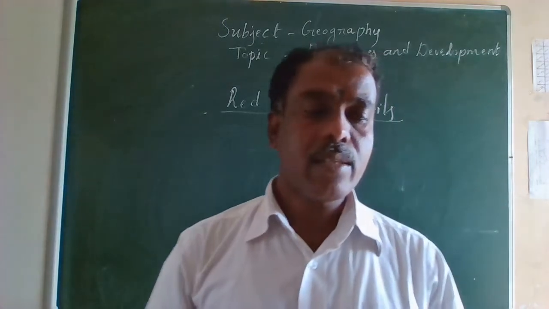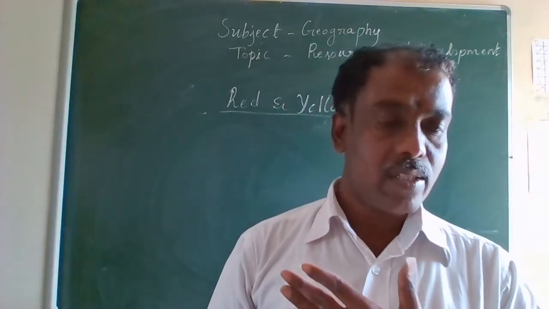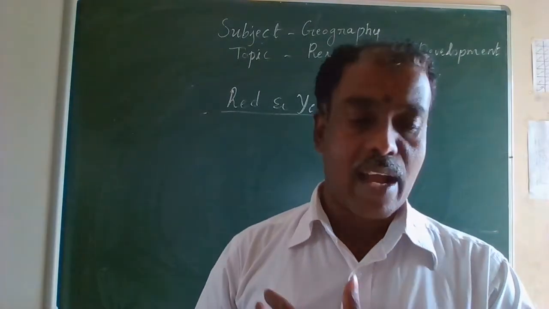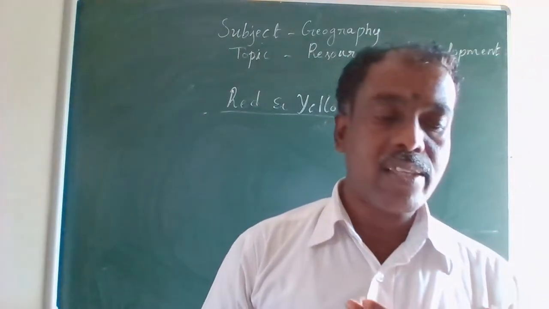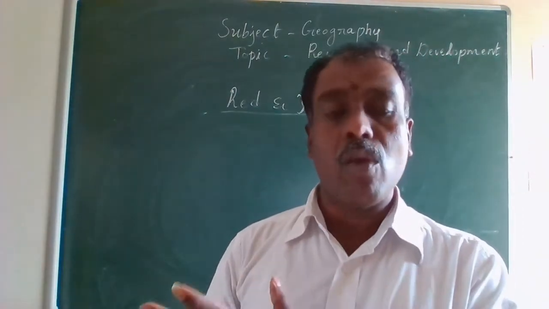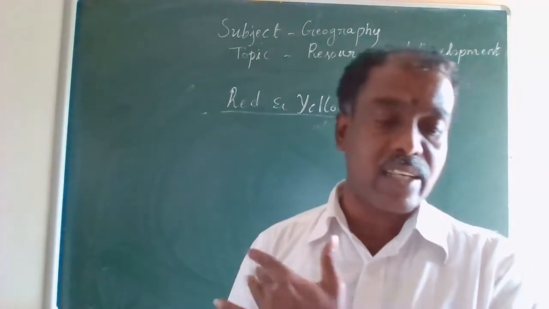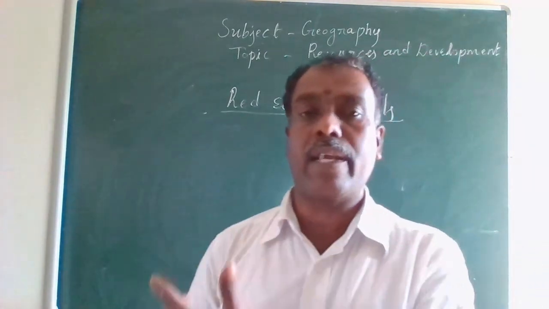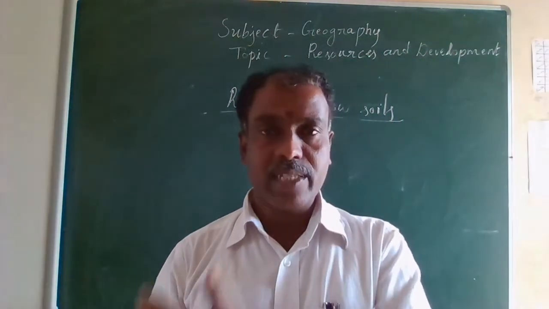See, my dear students, this red soil develops on crystalline igneous rocks in areas of low rainfall in the eastern and southern parts of the Deccan Plateau. So please keep it in your mind.